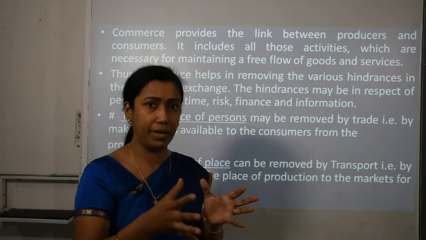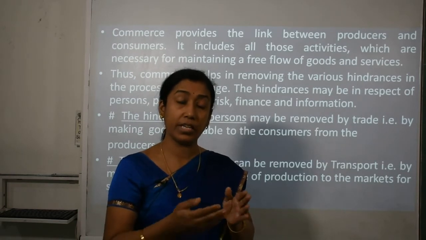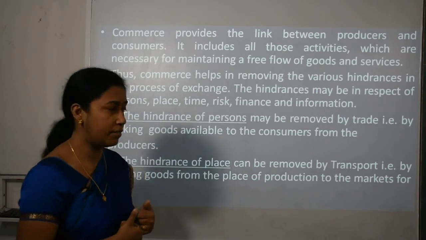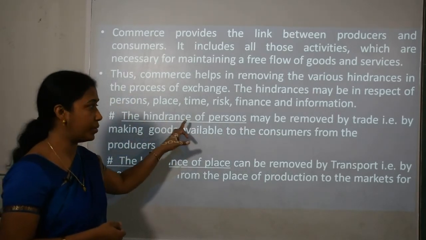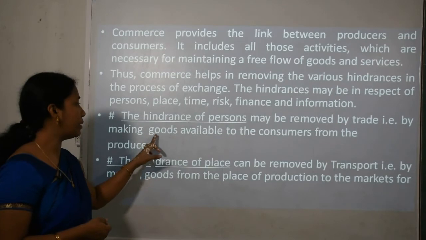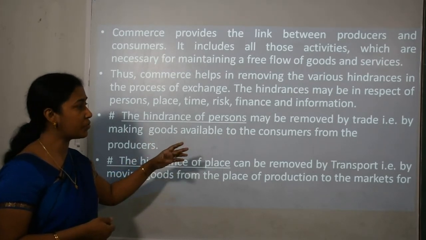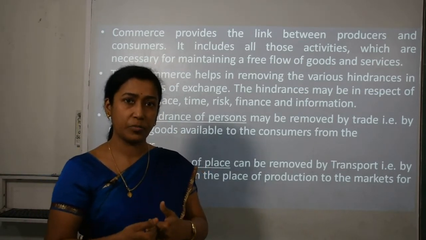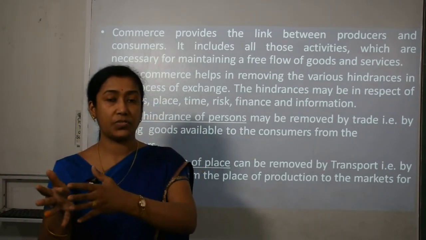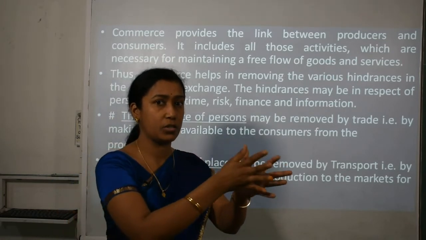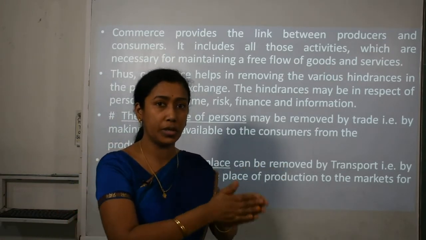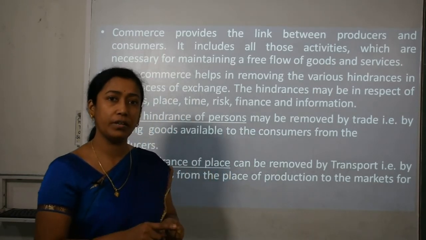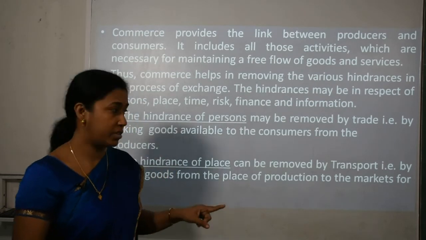So how is commerce helping the businessmen or traders in removing all the problems in terms of person, place, time, finance and information? First, the hindrance of person may be removed by trade, that is, by making goods available to the consumers from the producers. It is commercial activities, that is, transportation. Through transportation it is possible to transfer the goods from the place of production to the place of consumption, that is, from producer to consumer. If the goods are supplied, it is because of commerce. So commerce is removing the hindrance of person.